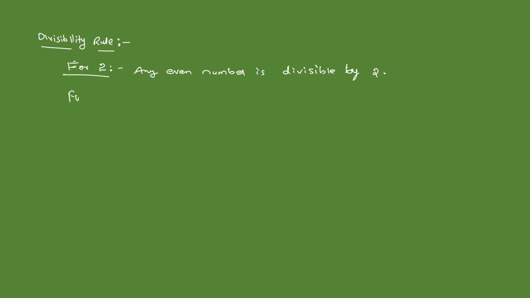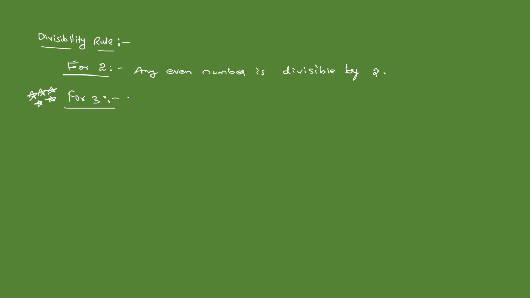When it comes to the divisibility rule for 3, students, it is very, very important. Why? Because they are asking many questions from this, especially targeting the divisibility rule of 3. We can frame many questions from it, so they frame different questions and ask us in the examination. What is the divisibility rule of 3?